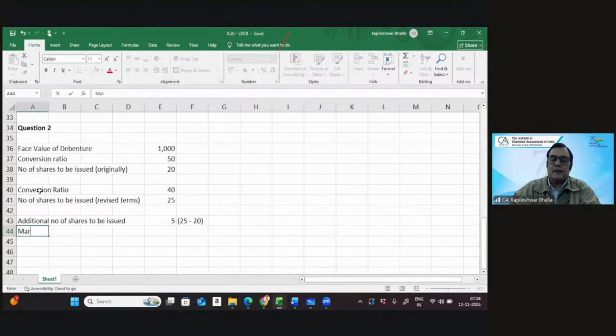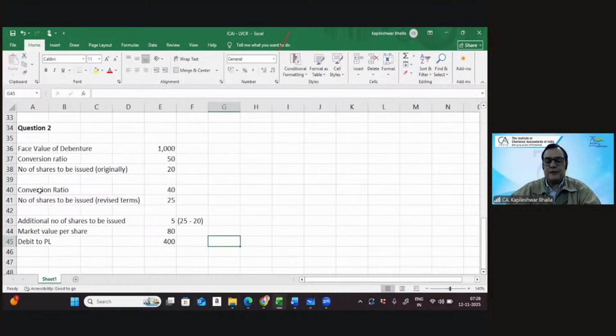And we're given the market value per share, and that's, I think, 80. So we get the debit to profit and loss account, and this is going to be a total of 400. Wonderful. So I think that makes it very simple and straight. It's all a warm-up exercise. I hope you got the inputs on this particular question. Straight and simple. Okay, that's great.